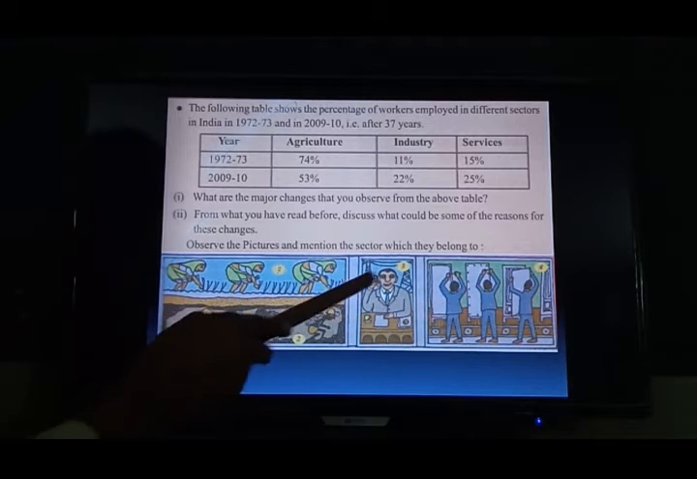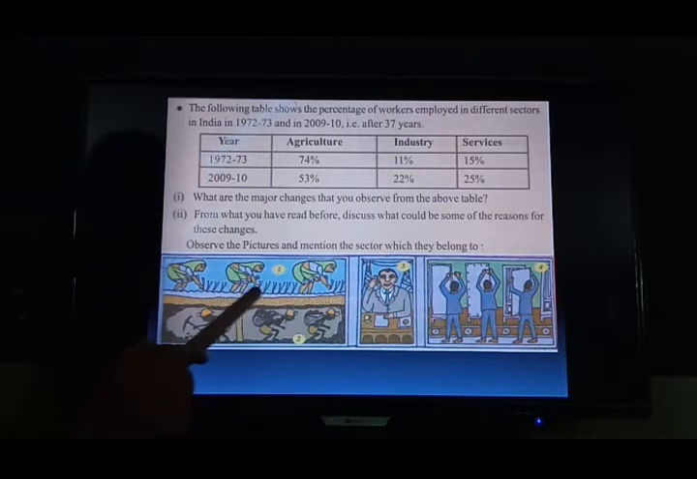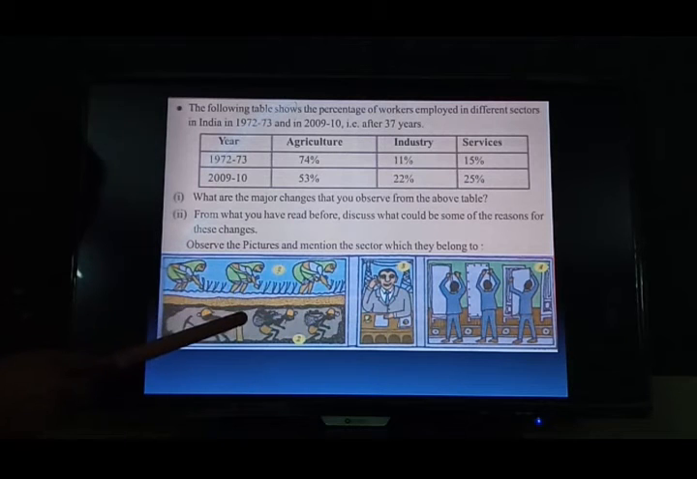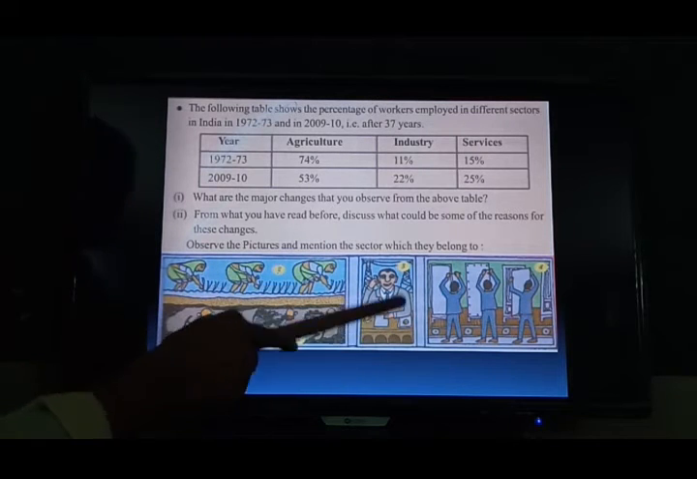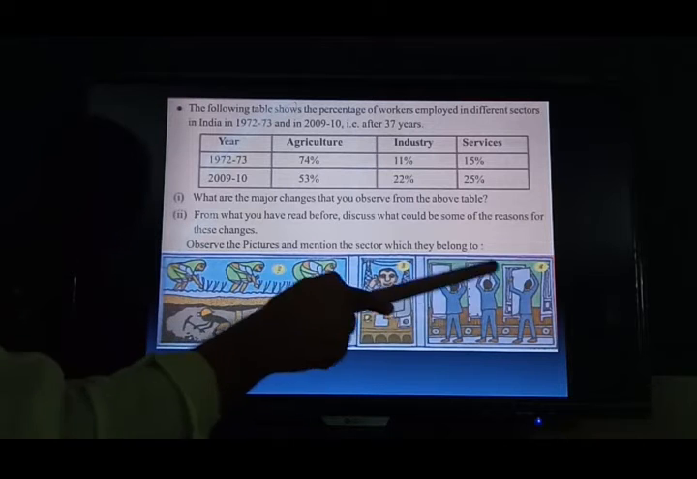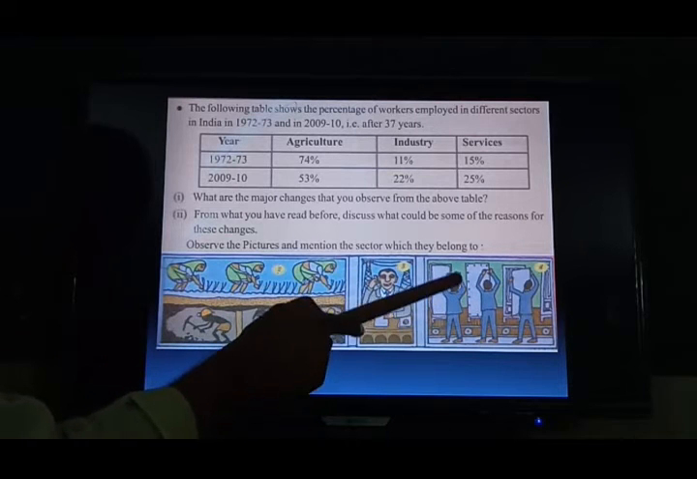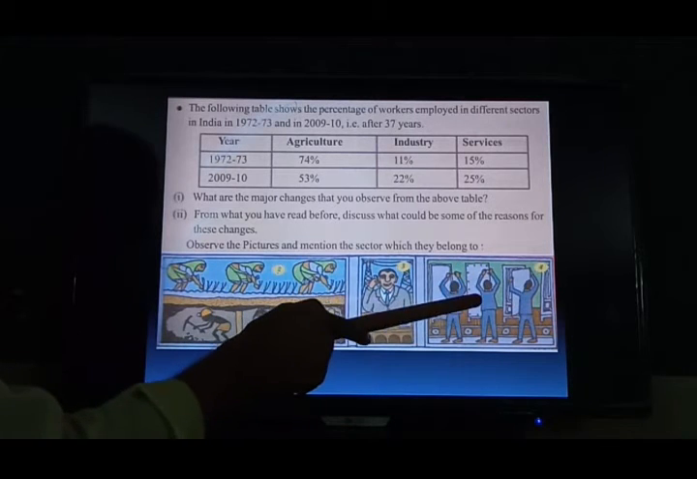Now look, three sectors are there. These people come under these three sectors. These two pictures come under the primary sector. This man comes under the service sector. These come under the secondary sector or industry sector.